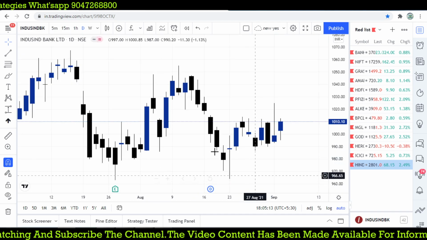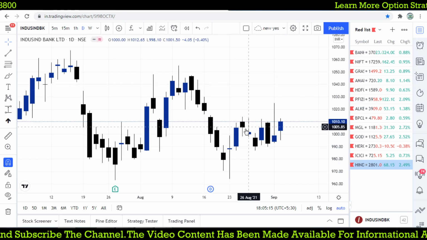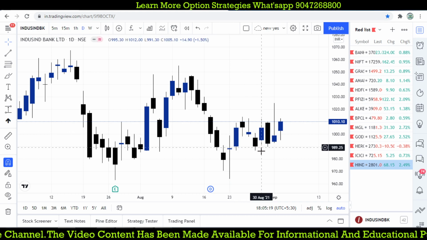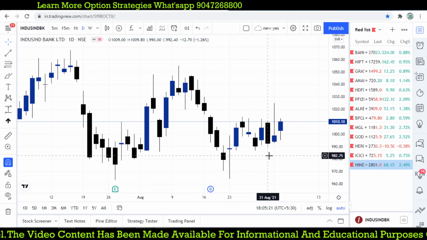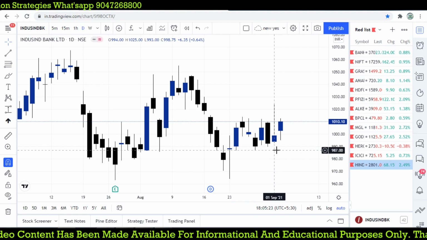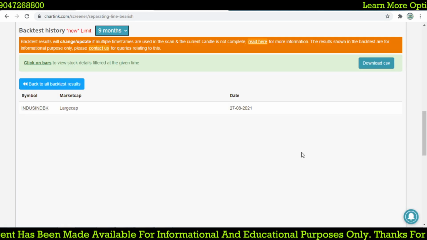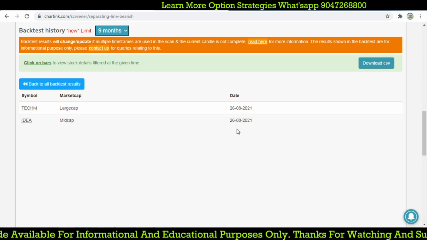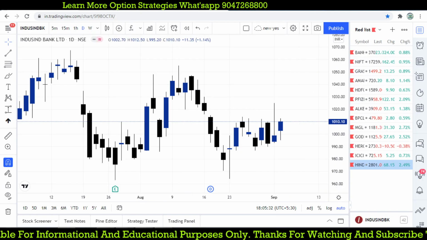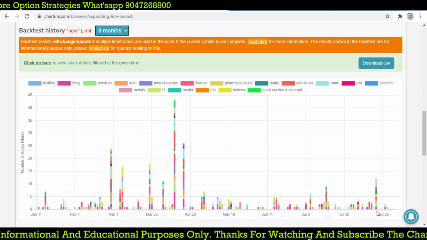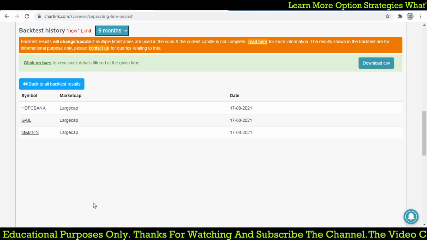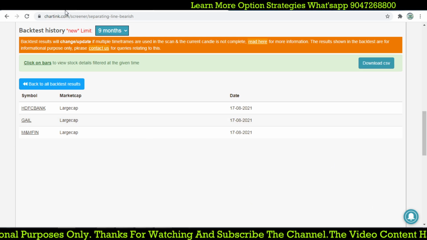You see 27th August here, right? The candlestick, previous trend is down, and whether it is going to continue its trend below the low, there is no continuation. And before that we have two stocks. One is TechM that we already saw, and Idea, leave it, it's a very low value stock. And this time we have a lot of stocks, so we'll check it out. HDFC, and 17th HDFC, GAIL, M&M Finance.